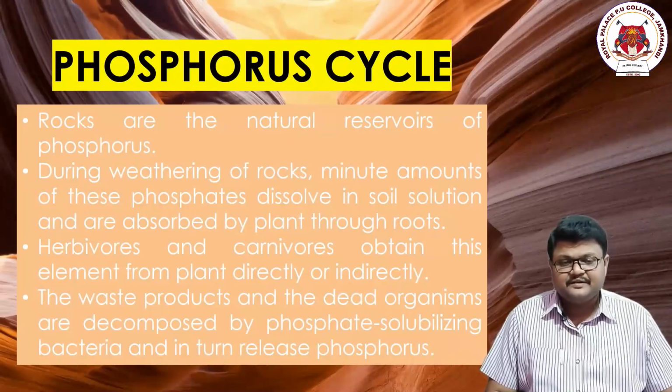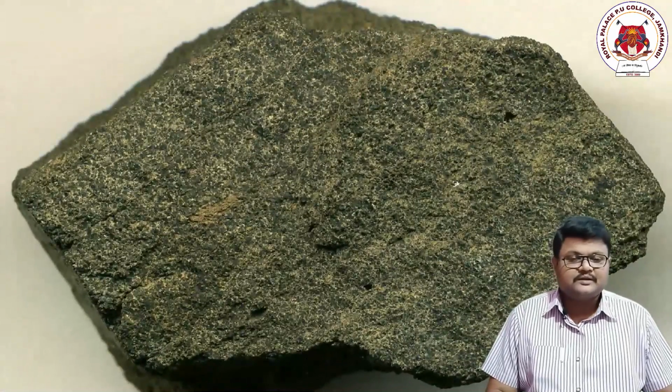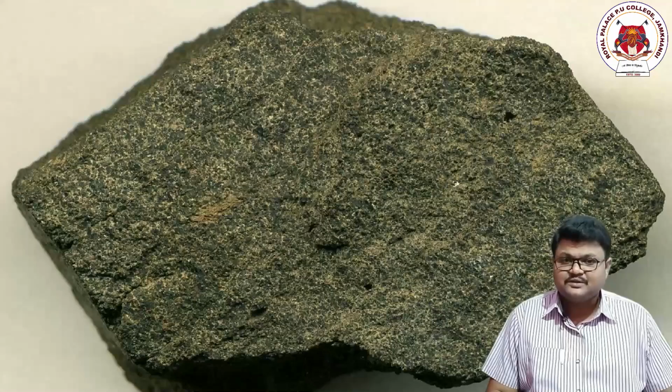Now we come to the explanation of the question: where do we get the phosphorus from, and how does it enter the system? The perfect answer is rocks. Rocks are the major sources or reservoirs for phosphorus to enter into the soil surface.